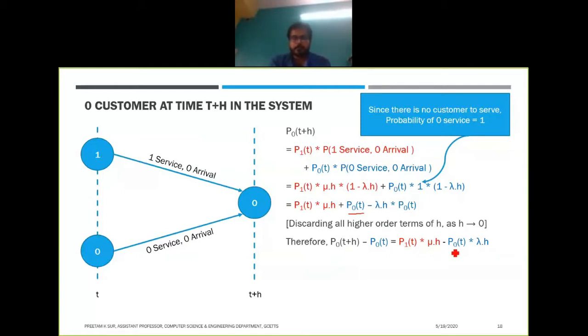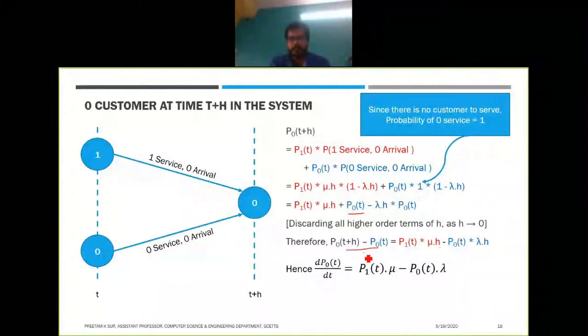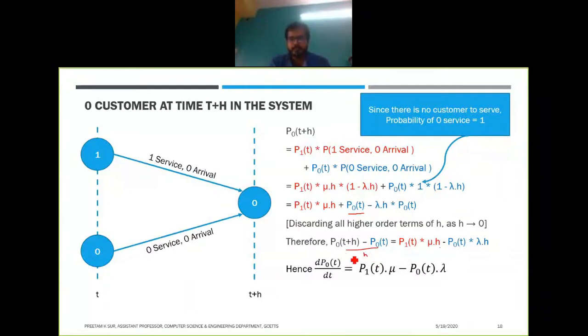Now if you divide both sides by h, since h is very small and tends to 0, we will have the derivative with respect to t. So this gives us d/dt of P_0(t) equals P_1(t) into mu minus P_0(t) into lambda. The similar way we have done it before.